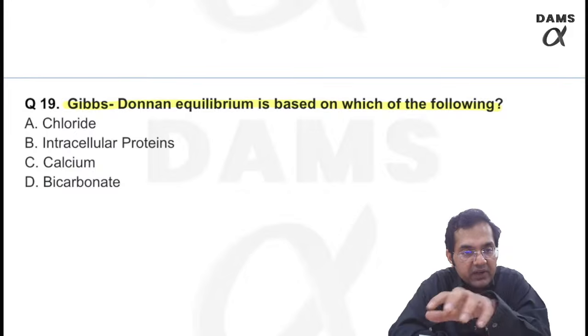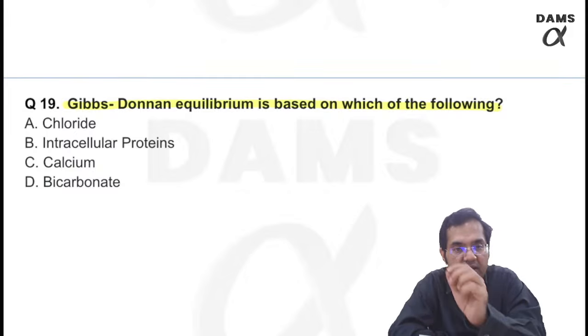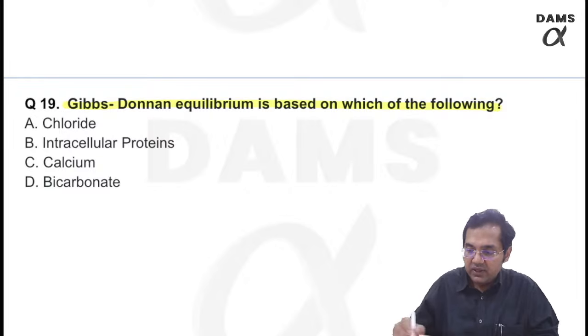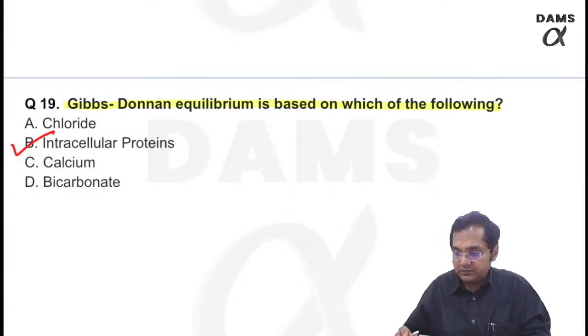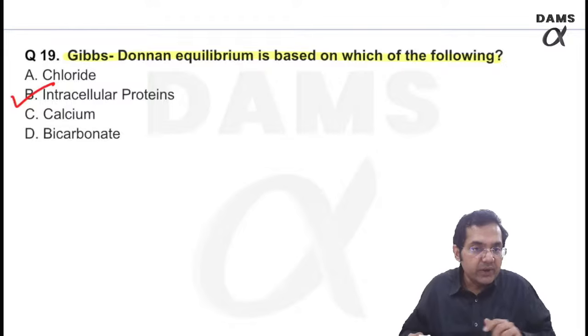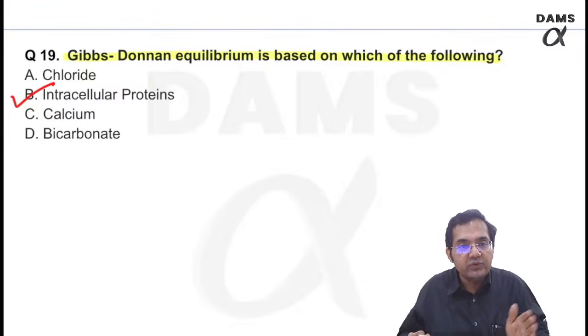So asymmetric distribution of the diffusible ions due to the presence of non-diffusible impermeable protein anions. So what is the answer? It is based on intracellular proteins. And how do I calculate the distribution at equilibrium? By using the Gibbs-Donan equation.